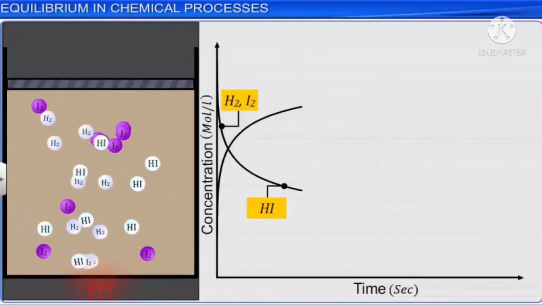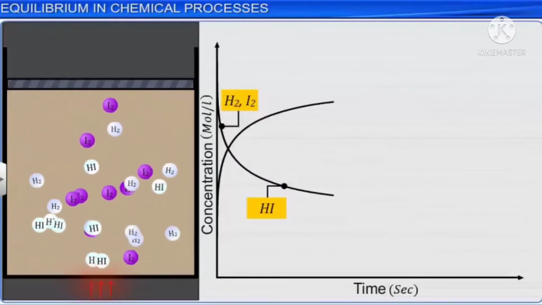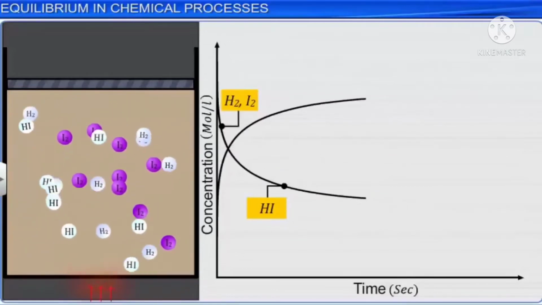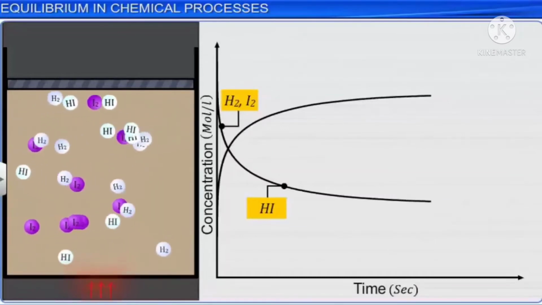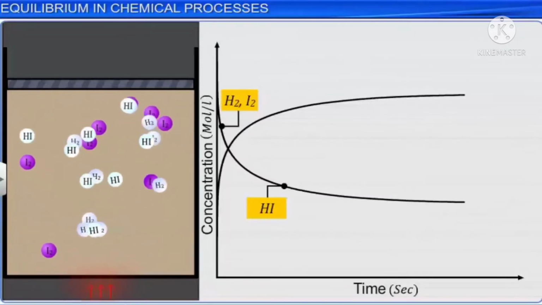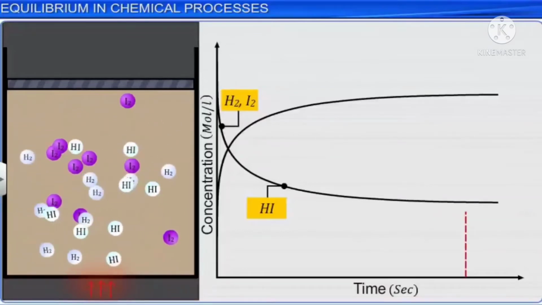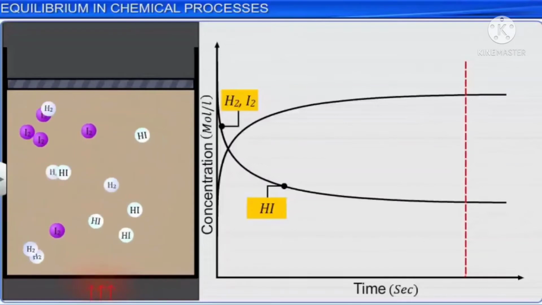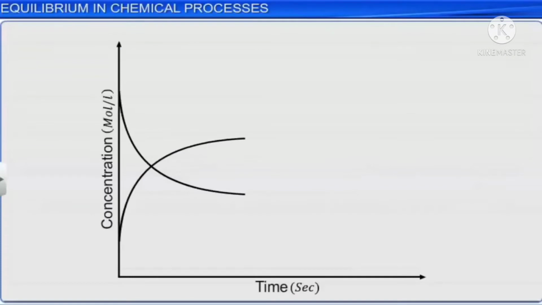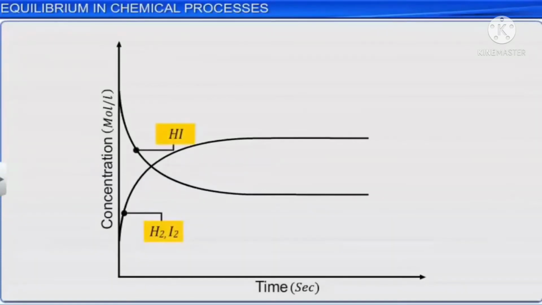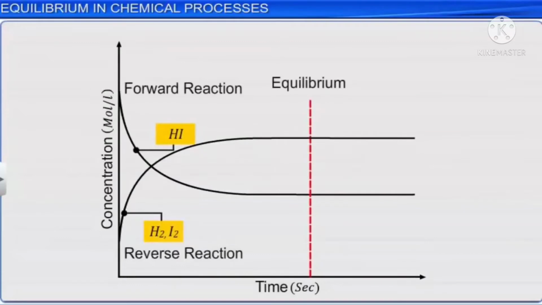As hydrogen iodide accumulates, the backward reaction of hydrogen iodide decomposing to hydrogen and iodine becomes significant. A stage is reached when the rates of the forward and backward reactions become equal, and the system is said to have attained equilibrium. At equilibrium, the concentrations of all the three species become constant. The graph depicts the variations of the concentrations of hydrogen, iodine, and hydrogen iodide as a function of time.